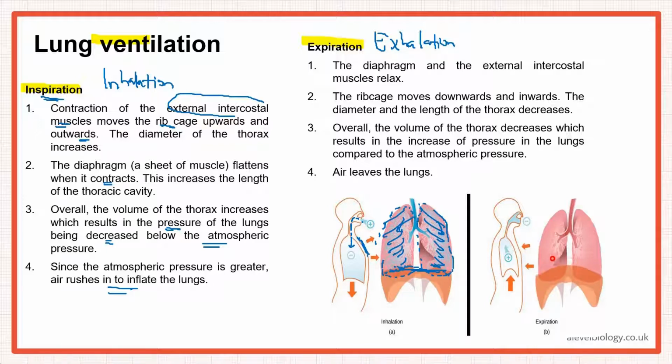Okay, what is happening to the volume of the lungs? The volume now decreases. As the volume decreases, because the space here is decreasing now, the pressure would increase. Exactly opposite of what was happening here. Here the volume was increasing, so the pressure was decreasing. Here the volume is decreasing, pressure is increasing.